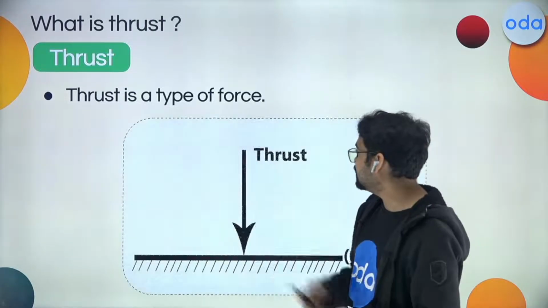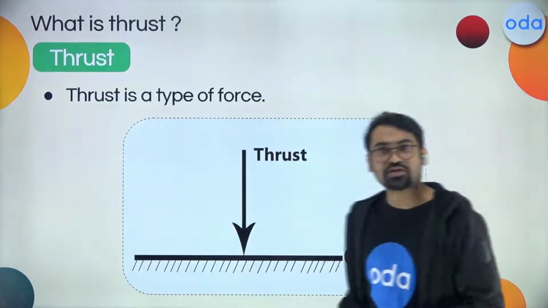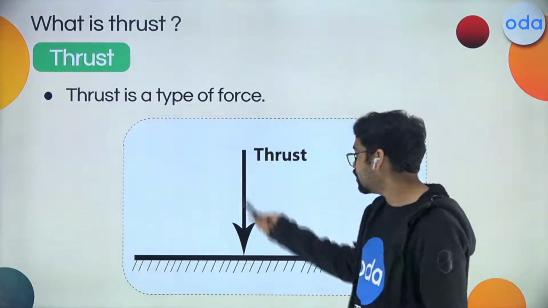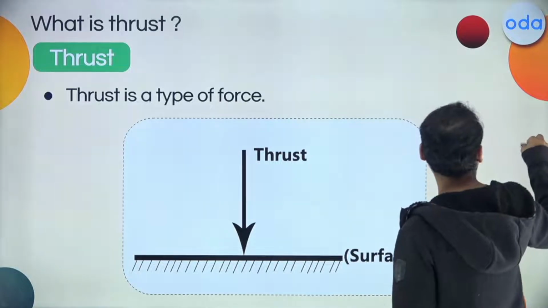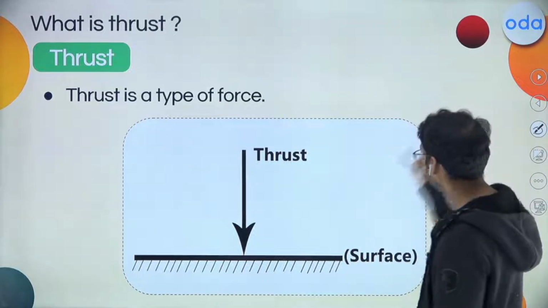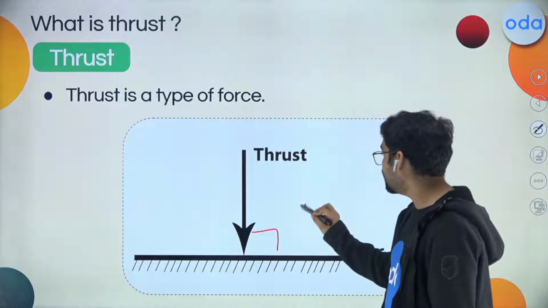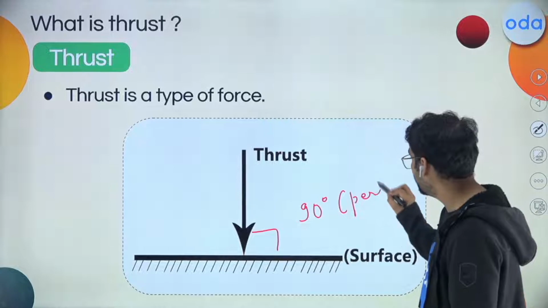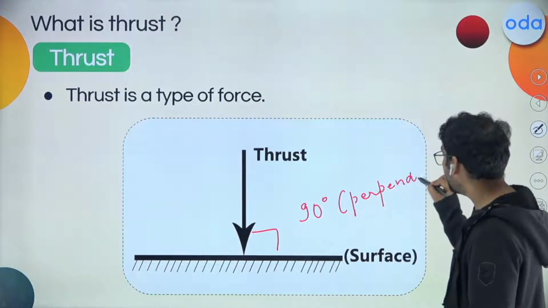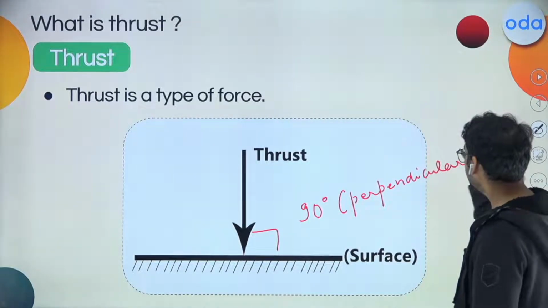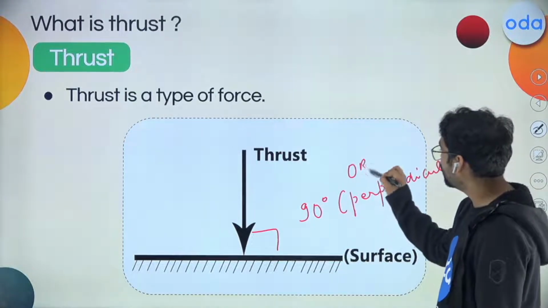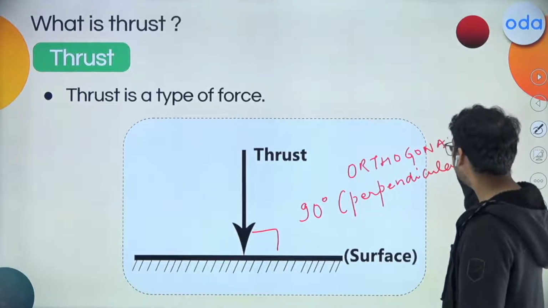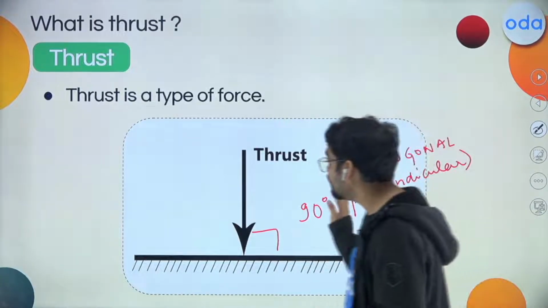If I take any surface, all I can say is that thrust is the force that will act perpendicular. What do you mean by perpendicular? That it will act at 90 degrees. Either the word 90-degree, or perpendicular, or orthogonal will be used. These are three words that define anything that acts at 90 degrees.